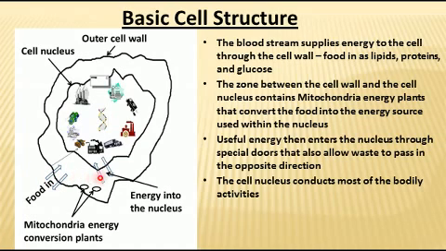Food comes in, is converted, and at the same time waste comes out and is returned to the bloodstream where it is removed from the body. So that's the general structure of the cell, and in the next slide we'll look at the complex behavior of this region called the nucleus.